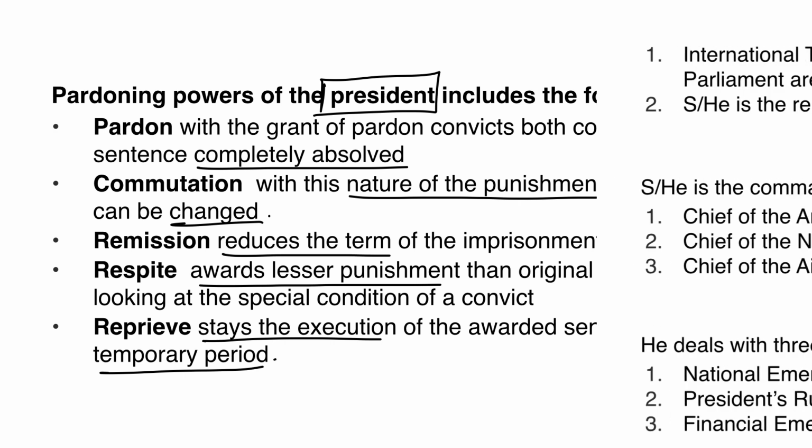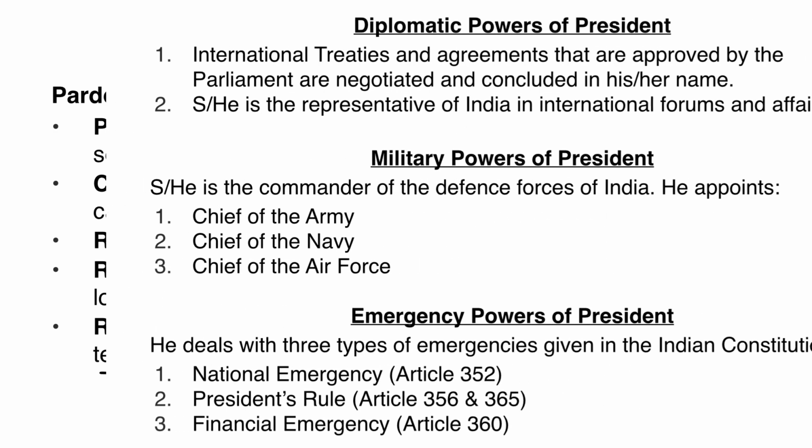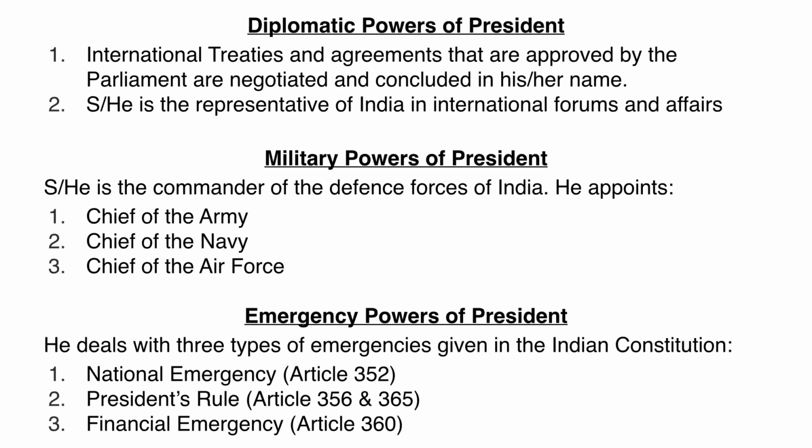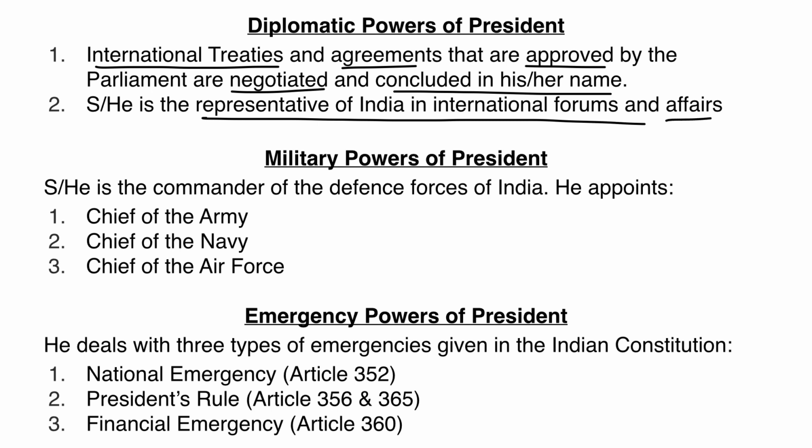Some additional powers of the president. We'll quickly look at them. So firstly, diplomatic powers of the president. Any international treaty or agreement has to be approved by the president and is concluded in her name. She is a representative of India in international forums and affairs. Now, there is a military power of the president. She is the commander of the defense forces and she appoints the chief of army, navy and the air force.